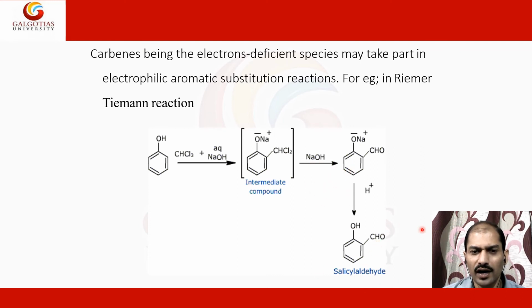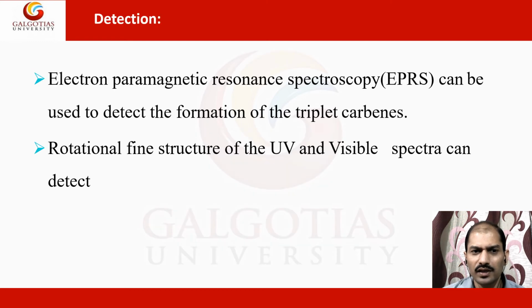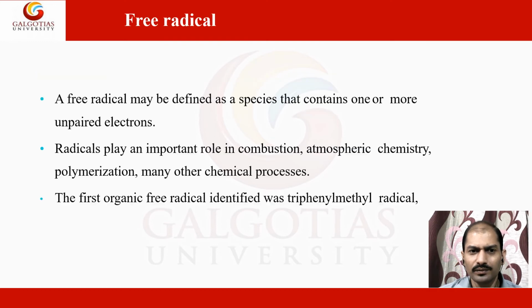So salicylic formation is taking place. Detection, as we said, is by electron paramagnetic resonance spectroscopy, which is generally known as electron spin resonance spectroscopy. UV-visible spectroscopy is also very helpful. So these are some of the important techniques by which you can detect the carbenes.